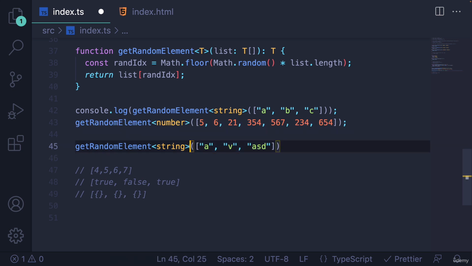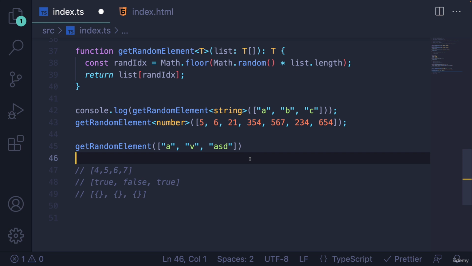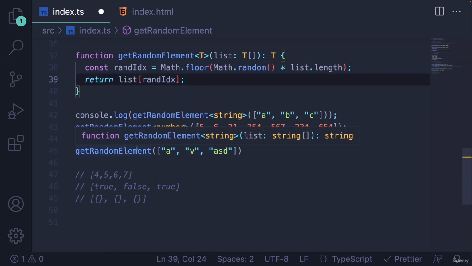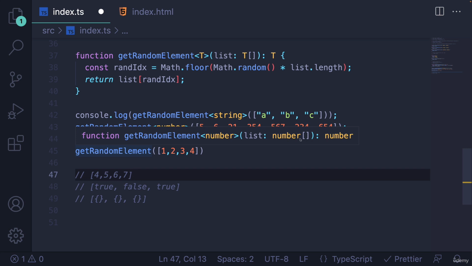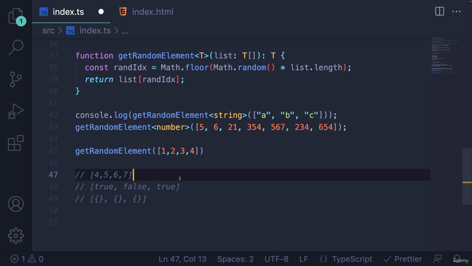But I actually don't have to give this parameter. I don't have to tell this generic function the type, because if I leave that off, TypeScript is smart enough to look at this argument, and it sees that it's a list of strings. It's an array of strings, so it can figure out that T is string. And check it out, there we are. It works, right? getRandomElement string, no problem. So if I change this to numbers, 1, 2, 3, 4, it can infer the type of that argument. It's a list of numbers, so it knows that it should return a number. I don't have to tell it that.